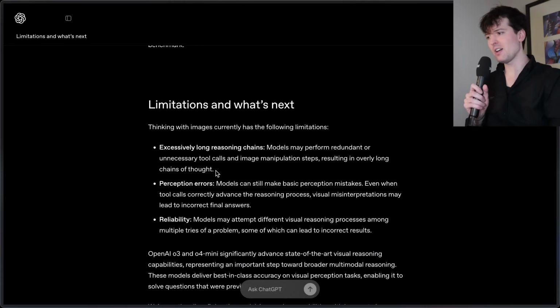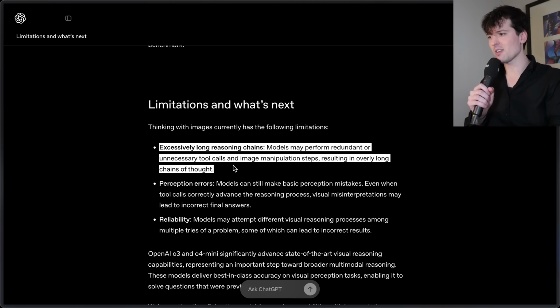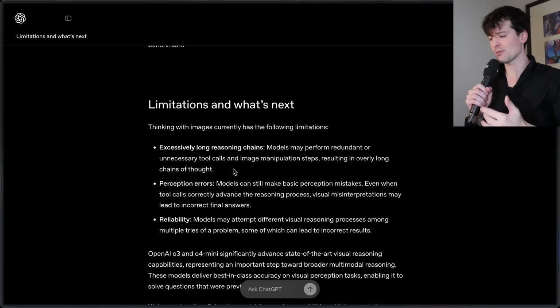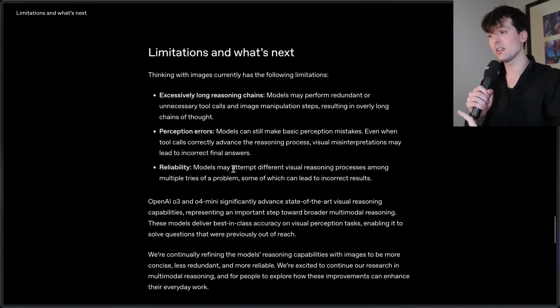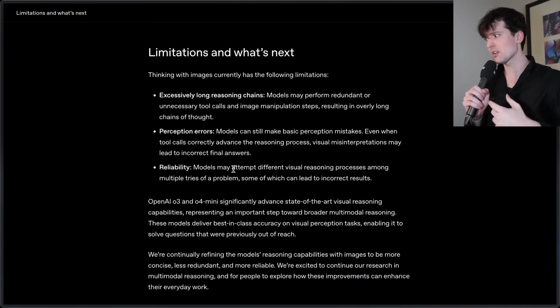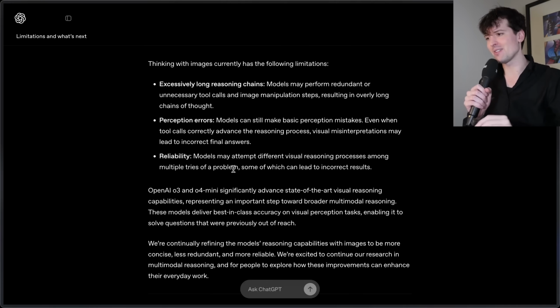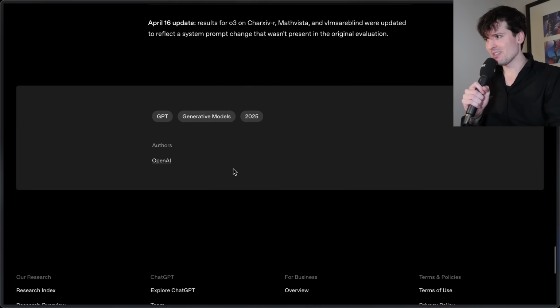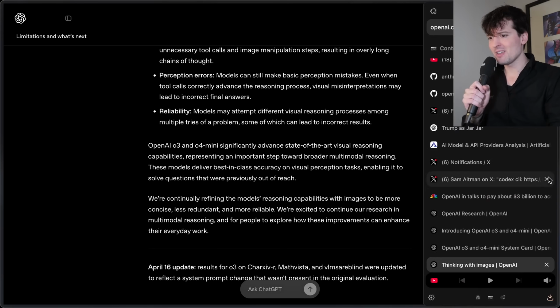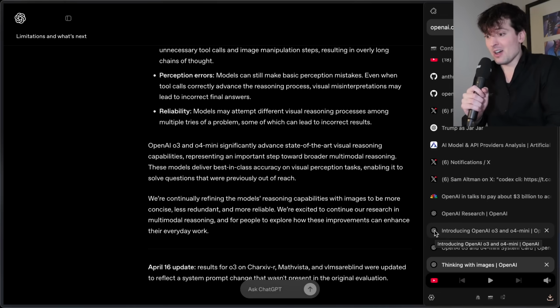Pretty nuts. I'm happy they're calling out the excessively long reasoning chains bit here because I heard an example that they gave of O3 doing like 600 tool calls to figure something out. These models are very willing to call a ton of tools to verify their work because they just want to be right. But yeah, that's going to be a real problem, especially if these tools get more and more expensive. I don't know if you guys have tried the Claude 3.7 Thinking Max mode in something like Cursor. I did not think a single simple prompt is going to cost me $8, but yeah, these models and the tools that they use are more and more expensive. I guess they were until now.